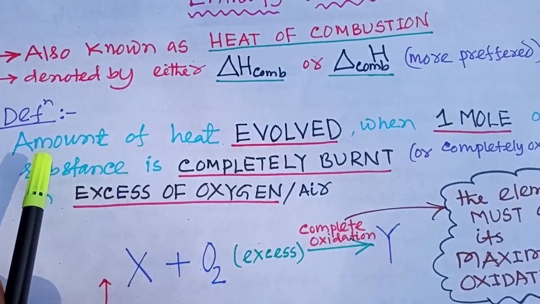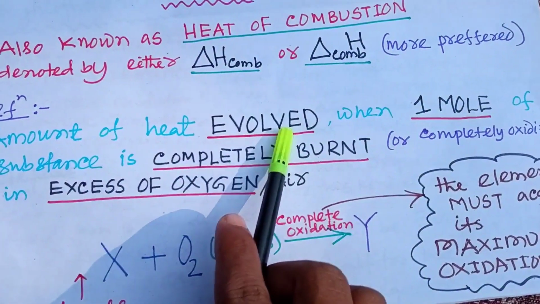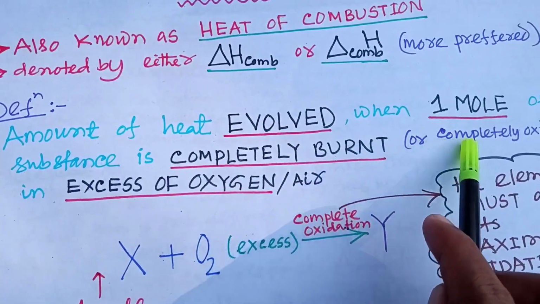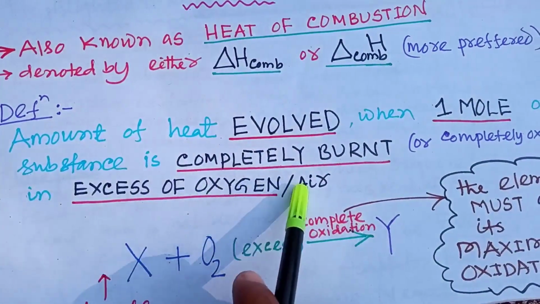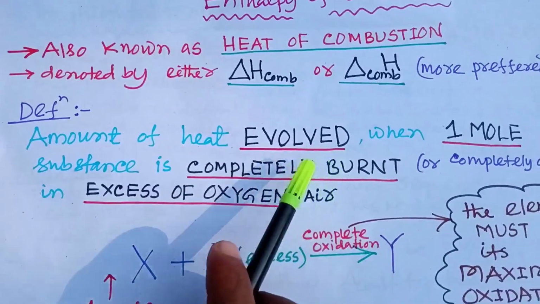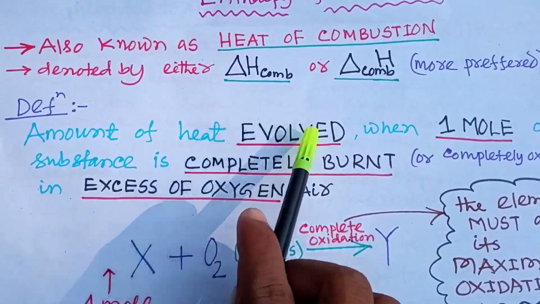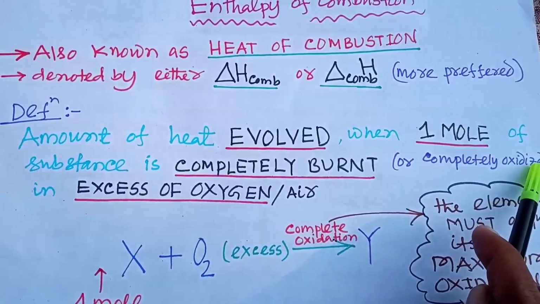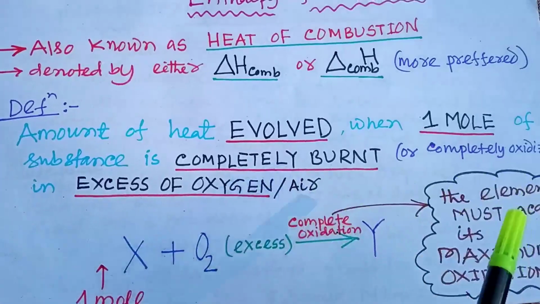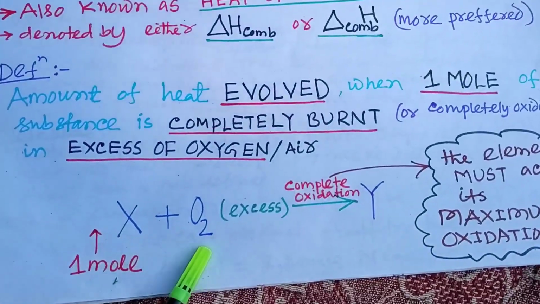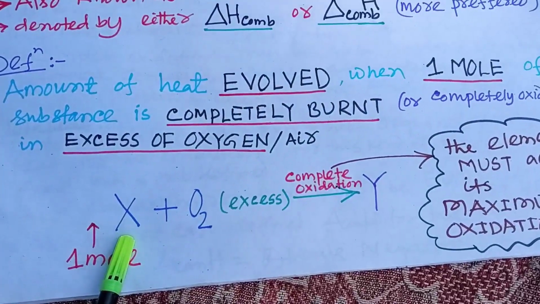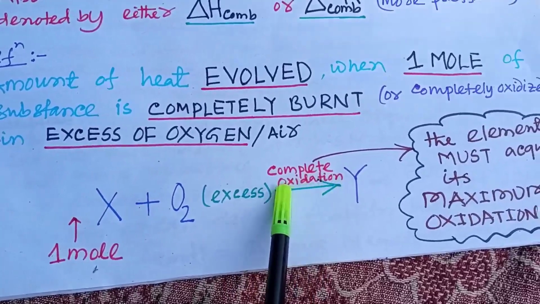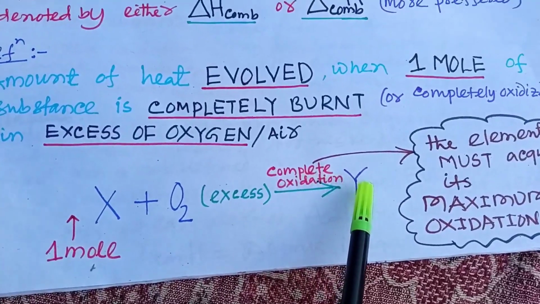The definition says that it is the amount of heat evolved when 1 mole of a substance is completely burnt or completely oxidized in excess of oxygen or air. So here is the reaction: a substance reacts with oxygen, and oxygen should be in excess, and on complete oxidation it gives some product.